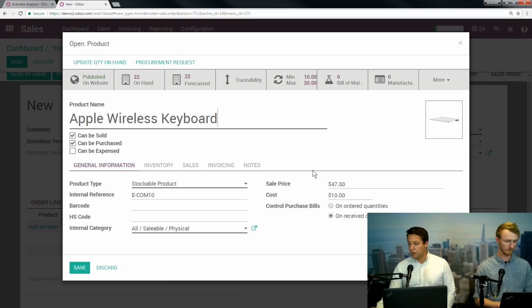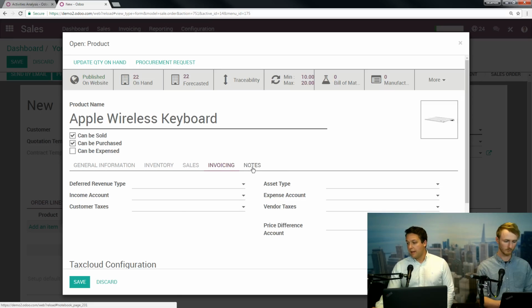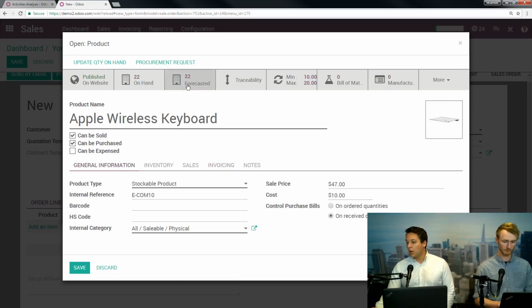But where we're going to focus right now is what information is here that's going to get pulled into the sales process. So we're going to focus here, your sale price. This is what's going to be obviously on any quote or sales order. Your cost is what it costs you internally. If we jump over to sales right here, you can build in any lead times that you want basically for your shipping and your customers to know that, look, if you get this, we know it's going to take at least this many days till it gets out the door. And this is kind of your invoicing information, again, if you want to tie it to any specific accounts. But that's really where this information is getting pulled into automatically onto our quote right here.